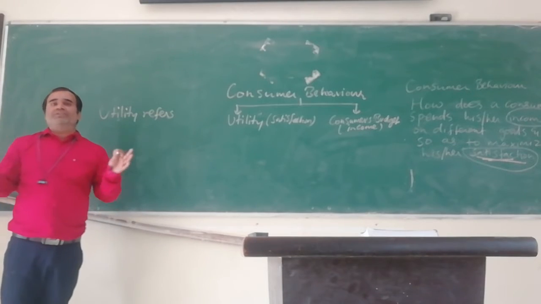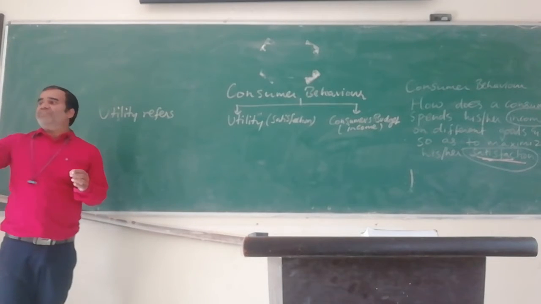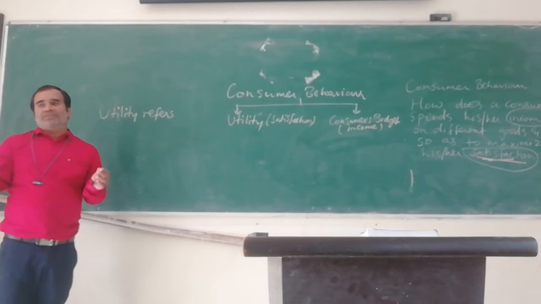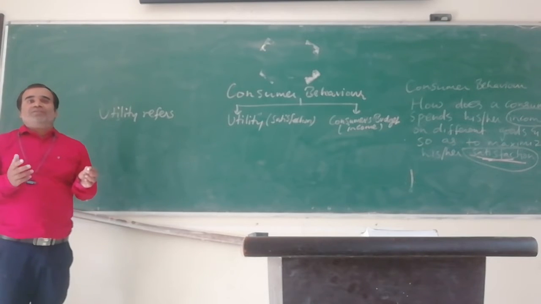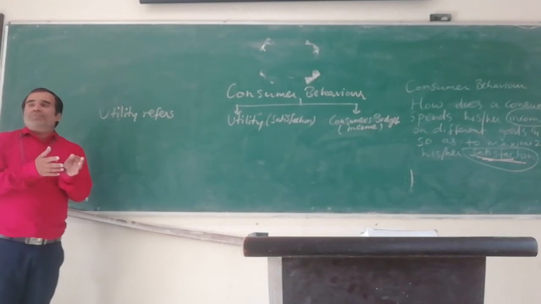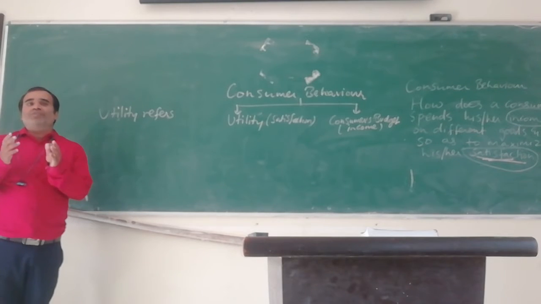Then you have ice cream in two different shops, or maybe in the same shop, different flavor. They gave you strawberry flavor, you didn't like it. Then vanilla flavor, you like it very much. Then pizza. One pizza may be more tasty and the other may not be so tasty. Right? So every time, from one product we get less satisfaction, and from another we get more satisfaction. It means a product that we consume has the capacity to satisfy our wants. Right or wrong? Any product.